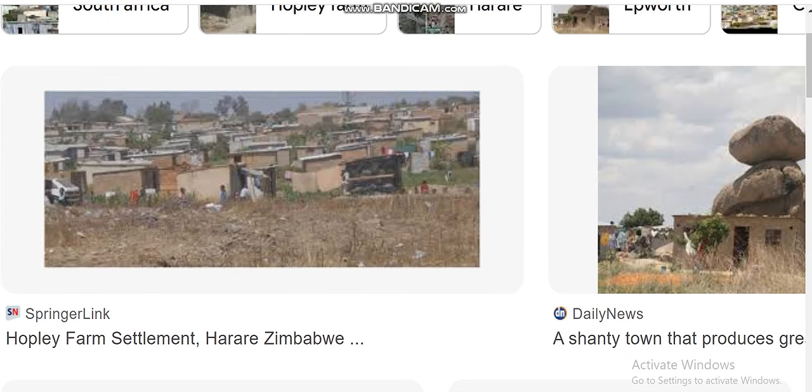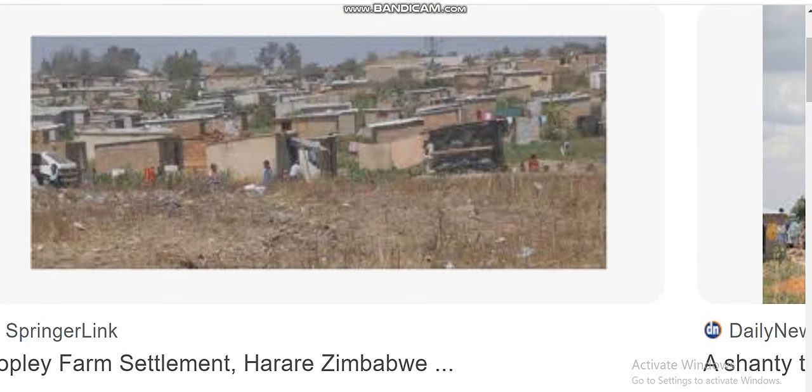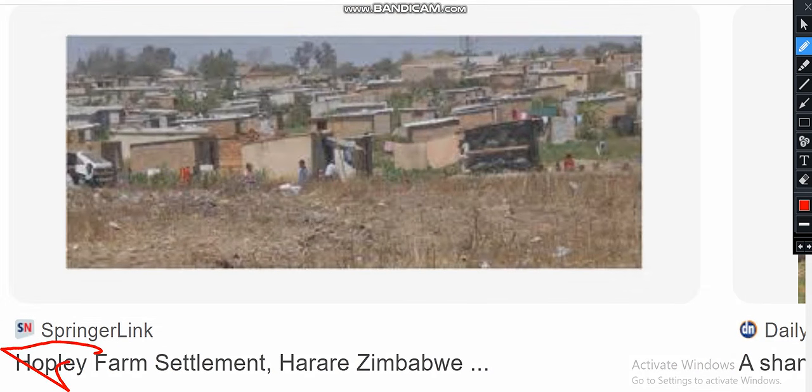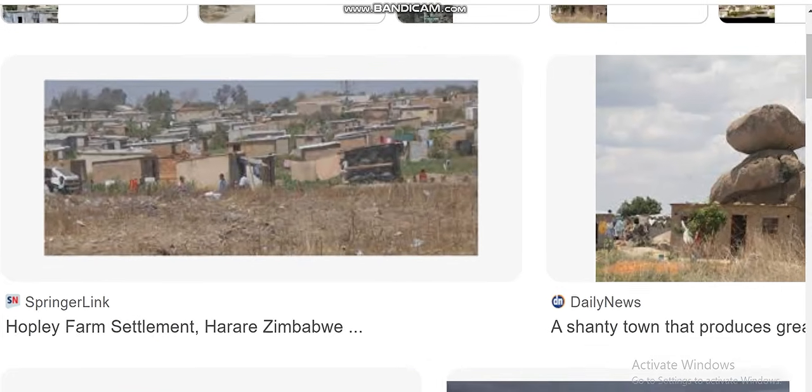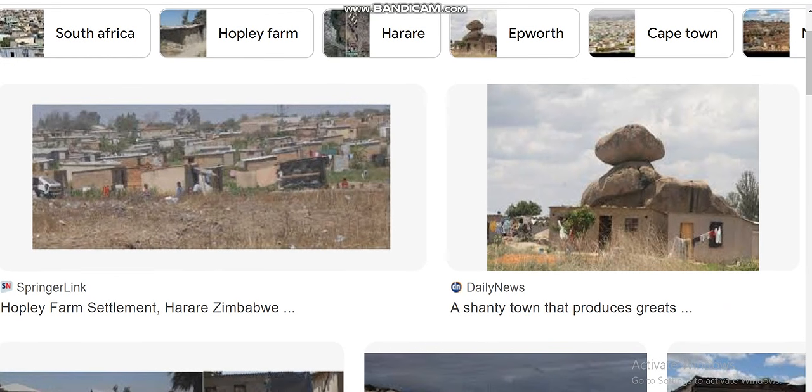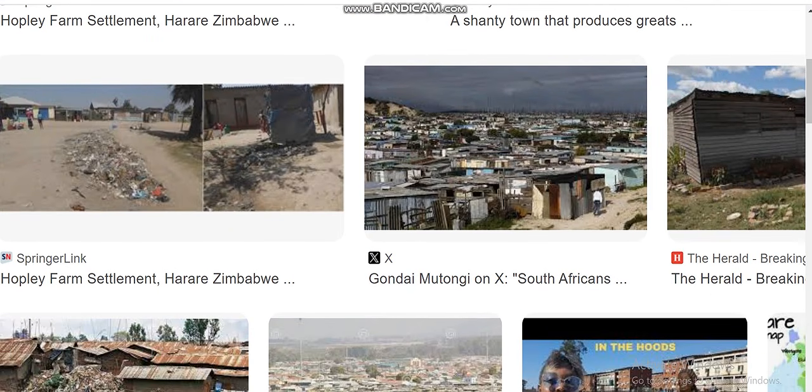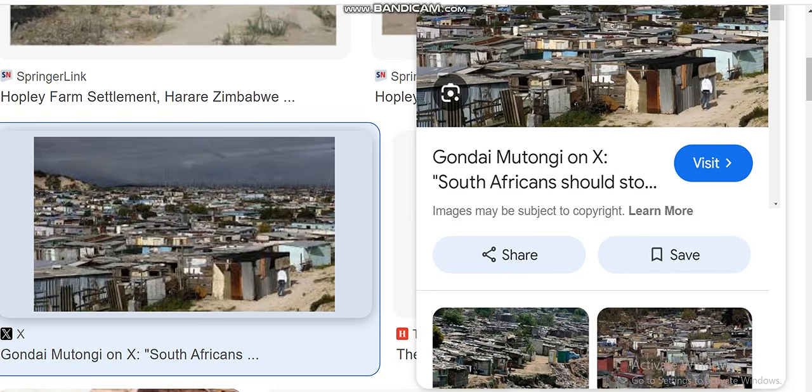This is Hopley. You can see the name here. Hopley Farm, Hopley Farm Settlement. So these are examples where you can find shanty settlements. Okay, so let us learn a lot about these shanty settlements.